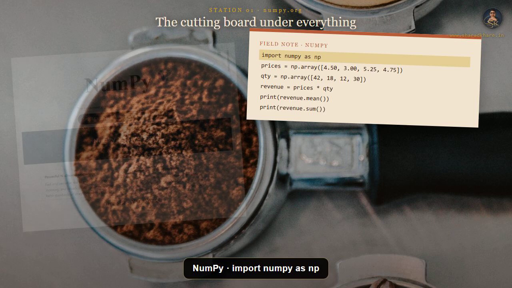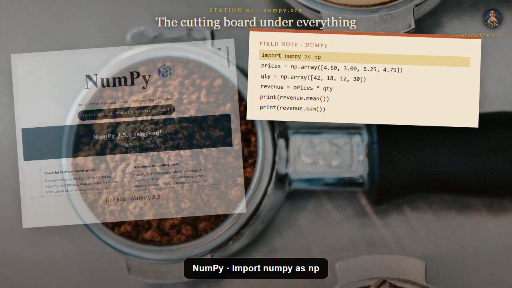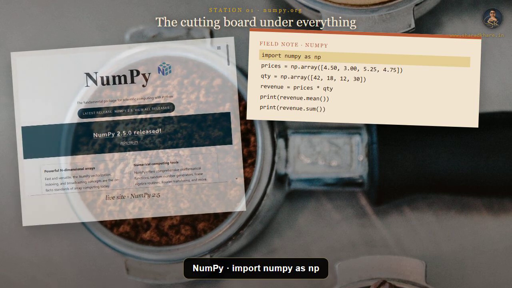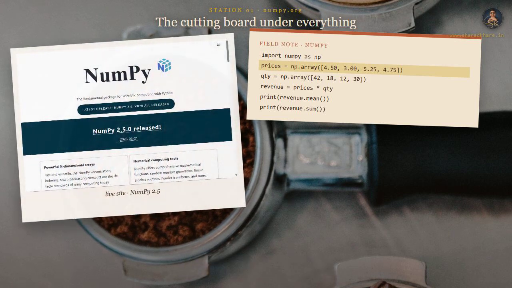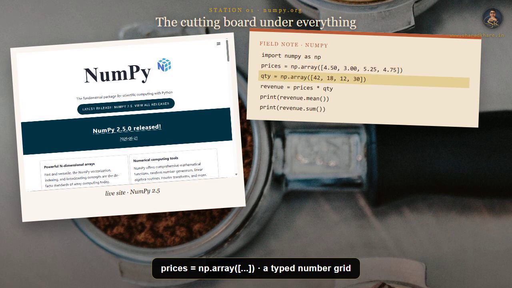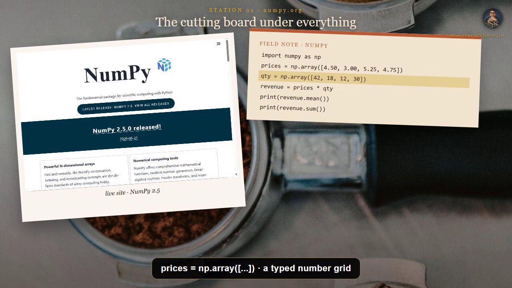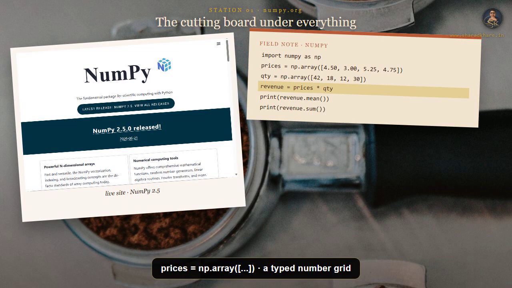Let's start at the cutting board, NumPy. Almost every serious data library in Python sits on NumPy arrays underneath. An array is a grid of numbers that shares one type, so math can run in one fast sweep. Open a cell and write import numpy as np. That line loads numpy and gives it a short nickname, np, so you do not type the long name all day. Next, prices equals np.array, and inside the brackets we place 4 drink prices. That call builds a numpy array from a Python list, so the numbers now live in a tight grid.